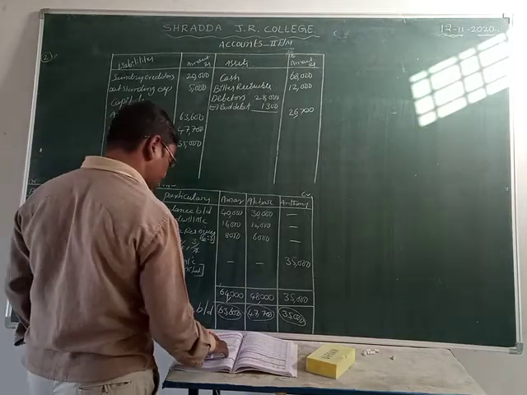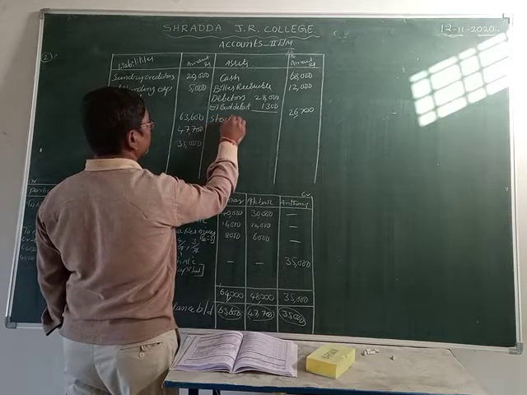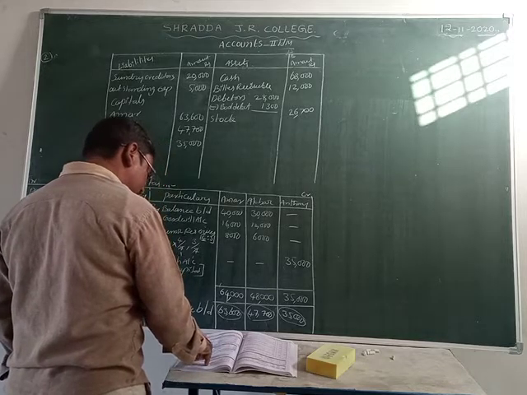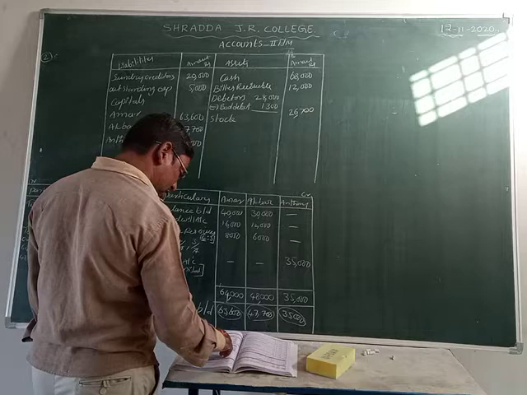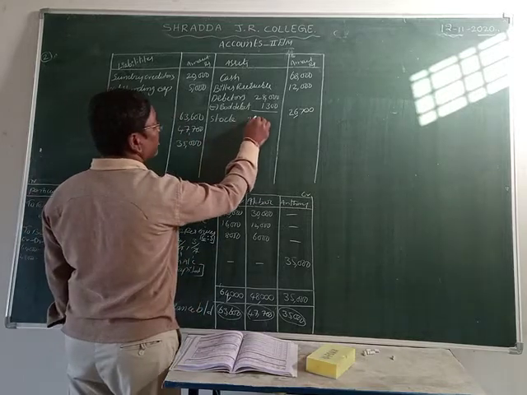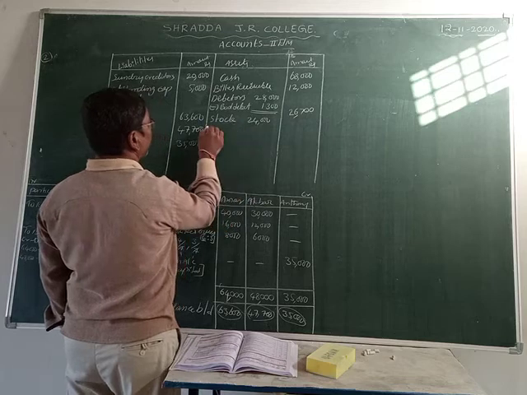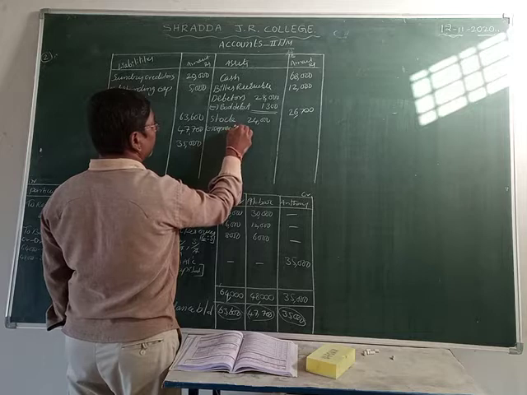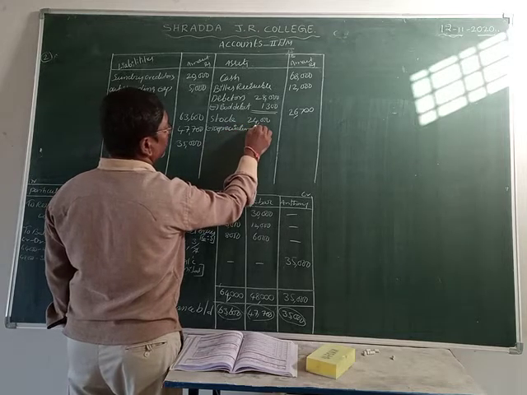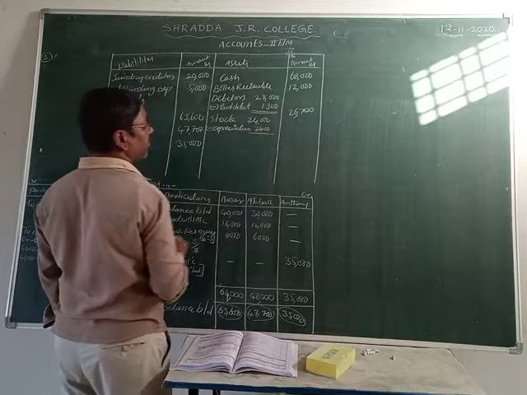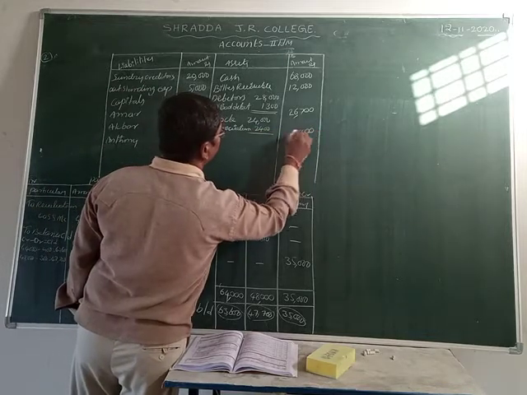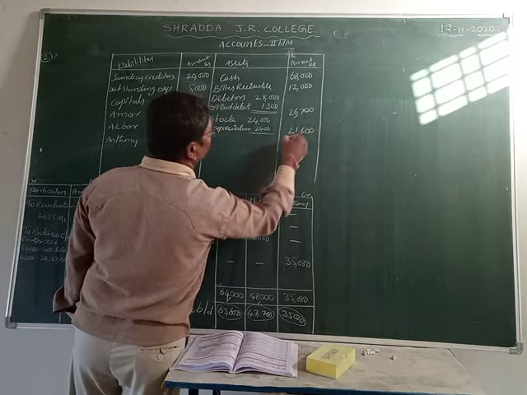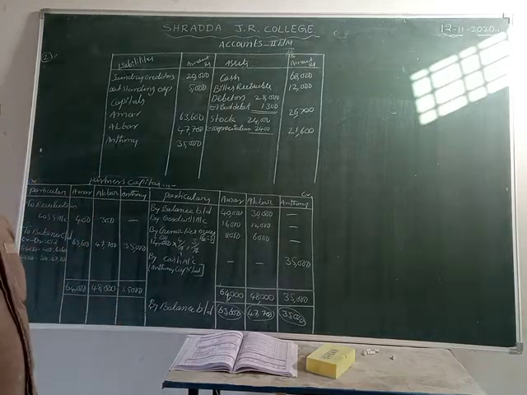Now another one is what? Stock. Does stock have any adjustment? Yes. Stock value is depreciated by 10%. Let us write down the stock value first of all. Stock value is 24,000, minus depreciation. That amount is 2,400, since it is 10%. So 24,000 minus 2,400 is 21,600 rupees. Isn't it?